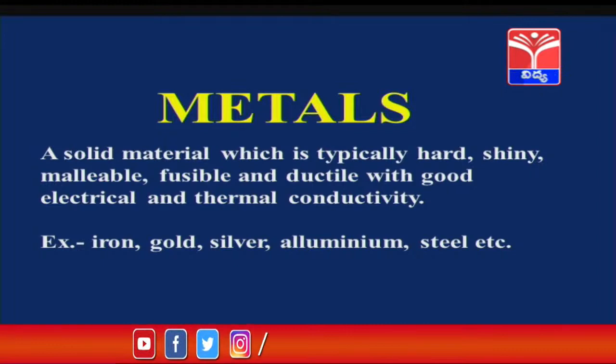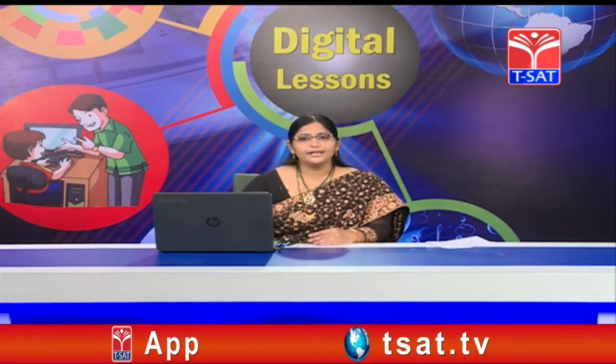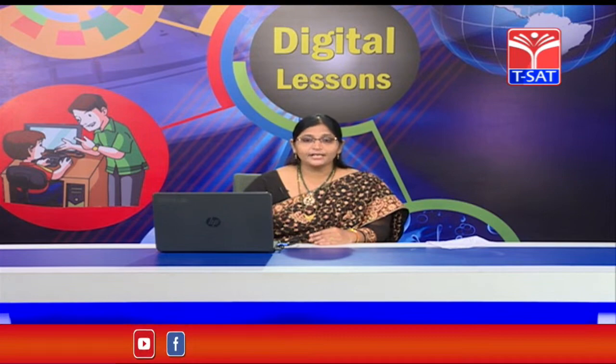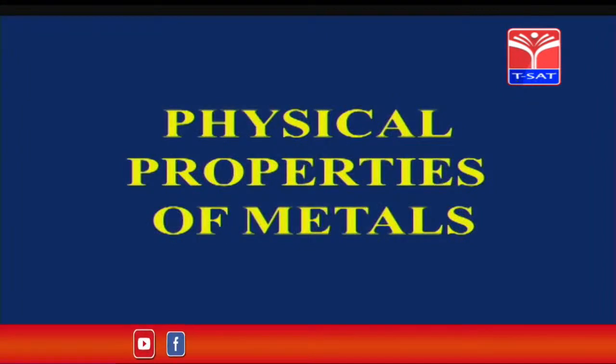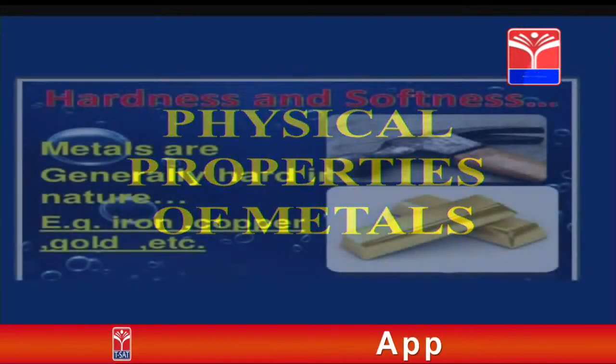What are the examples of metals? Iron, gold, silver, aluminium, steel, etc. So children, if any substance is given, can you differentiate whether it is a metal or a non-metal? If you know some properties of the substances, then you can differentiate them very easily. What are those properties? They are physical properties and chemical properties. Let us first discuss the physical properties of metals. Observe them carefully, children.